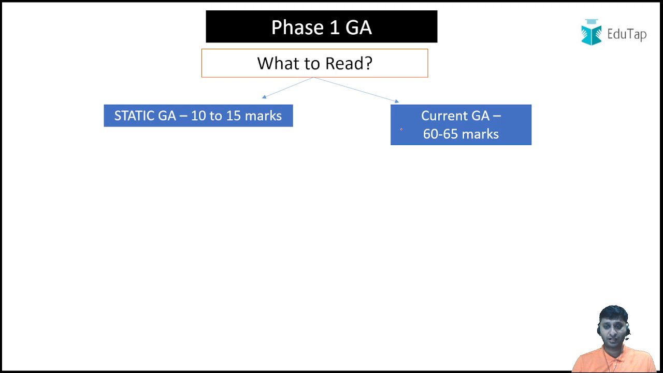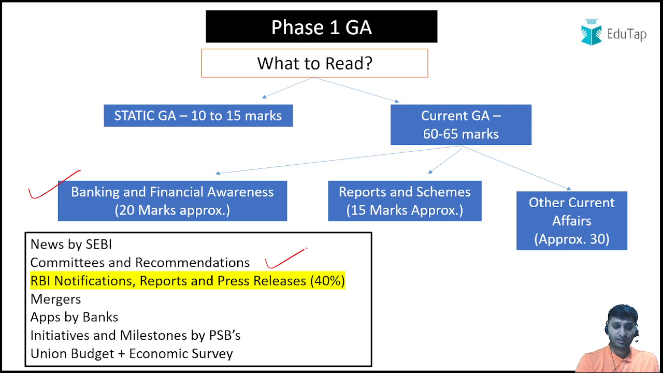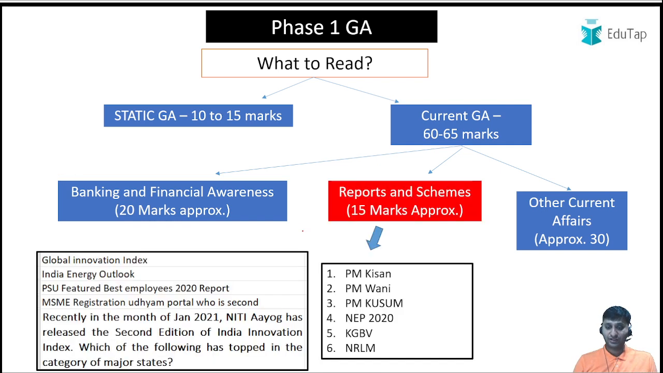If I talk about current GA, then in current GA you will get questions from banking and financial awareness, जिसमें से कि RBI notifications पे काफी questions आते हैं. This year also there were a lot of questions from RBI notifications, RBI news, or news related to banks or news related to Ministry of Finance, economic survey, etc. Then there are some questions on reports and schemes. Around 10 to 15 marks worth of questions on reports and schemes are asked.